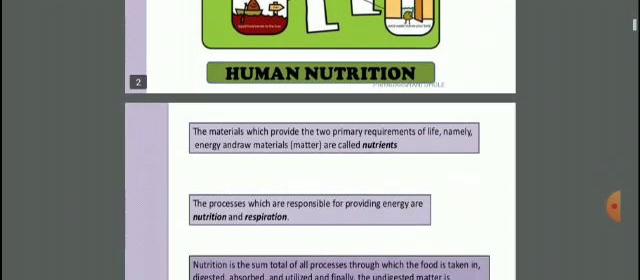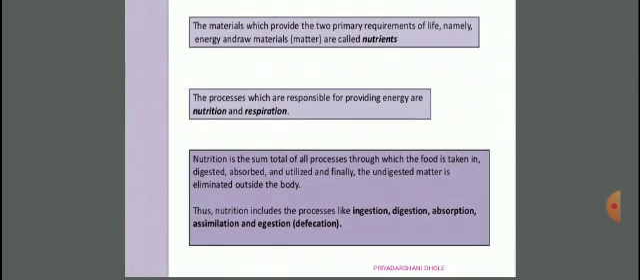Now, what is meant by human nutrition? What is meant by nutrients and nutrition? The material which provides the two primary requirements of life, namely energy and raw materials, or matter, is called nutrients. And the process responsible for providing energy is nutrition. Nutrition is the sum total of all processes through which the food is taken in, digested, absorbed and utilized, and finally the undigested matter is eliminated outside the body.